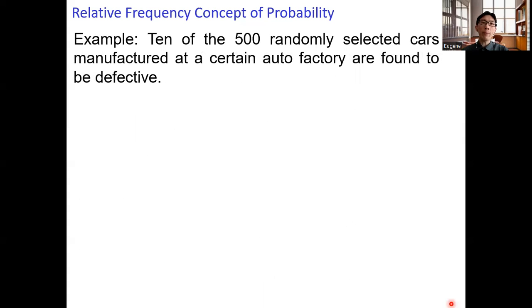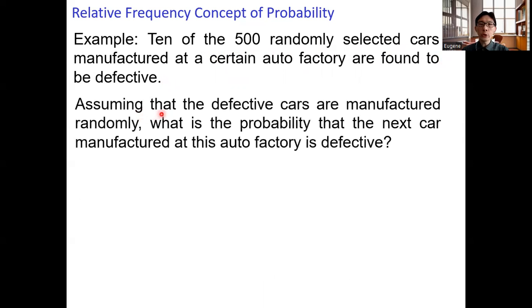Let's take another example. Suppose 10 of the 500 randomly selected cars manufactured at a certain auto factory are found to be defective. Assume that the defective cars are manufactured randomly.